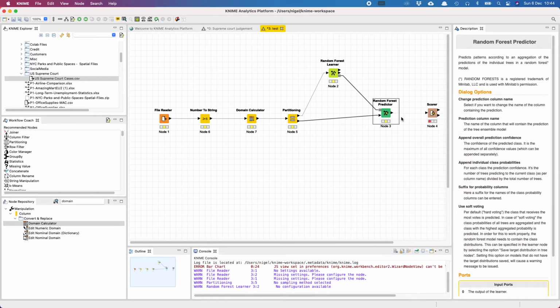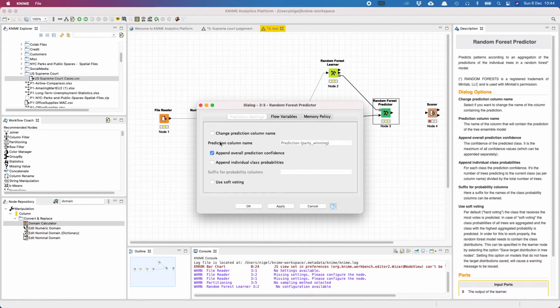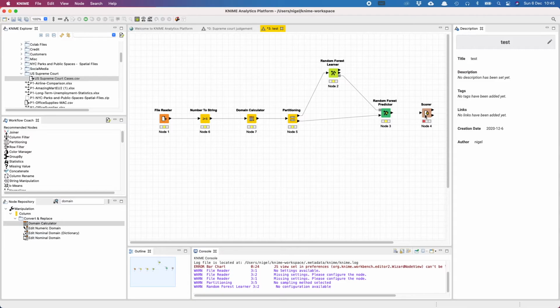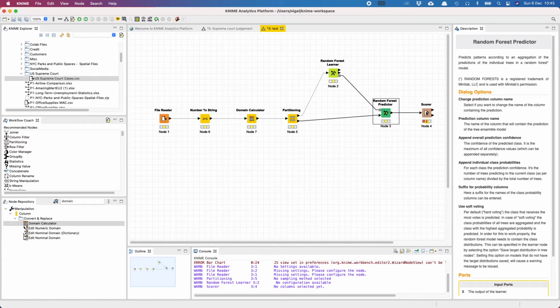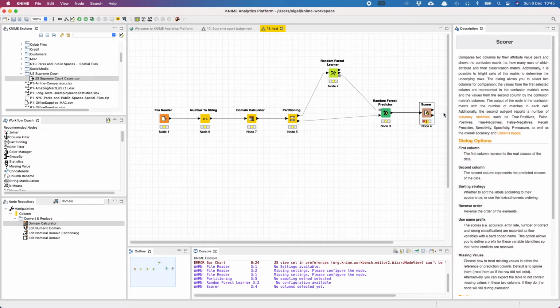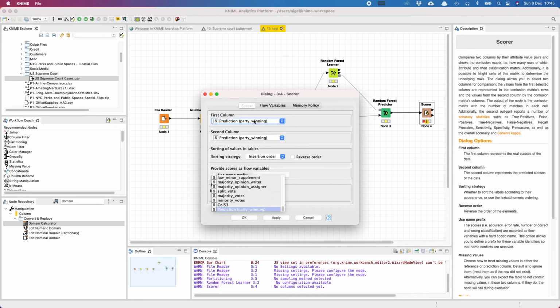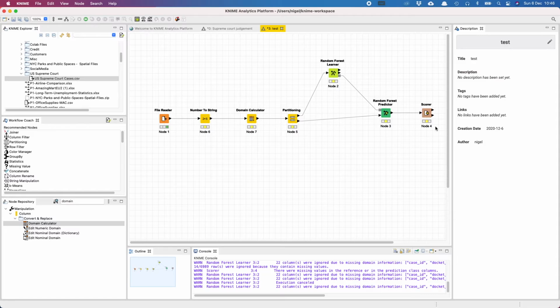So let's just quickly configure that. It says the column name where the predictions are going to be stored is prediction, and within brackets, winning party. We can change that if we want to, but we're just going to leave it. And finally, we're just going to hook our scorer to the predictor to see how well it has performed. If I configure that, the first column will be the party winning, and our second column will be the prediction party. So that's our first prediction model.